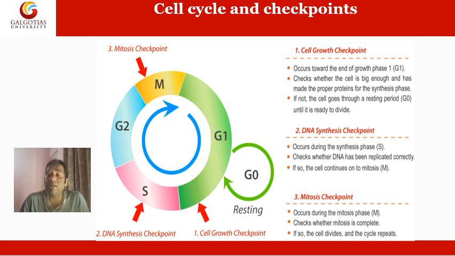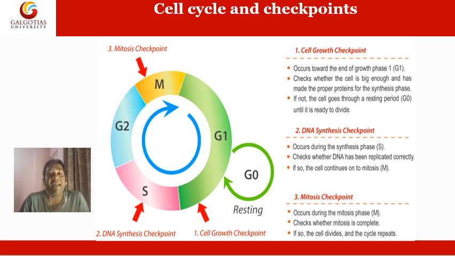If the replication of DNA is not correct, or it has some damage inside it, then the total cell cycling process will get arrested and the cell will stop undergoing other phases like G2 phase or M phase. And if everything happens correctly, the cell will enter the G2 phase, and after that it will pass to M phase.